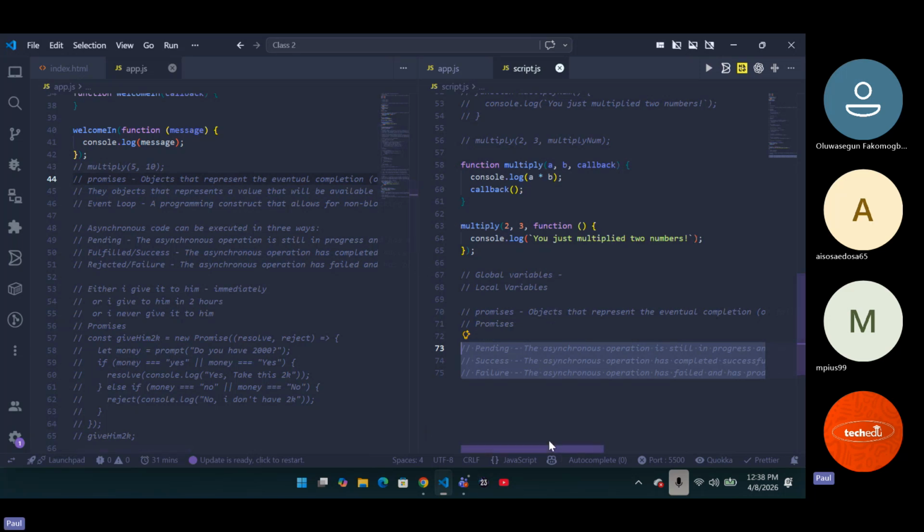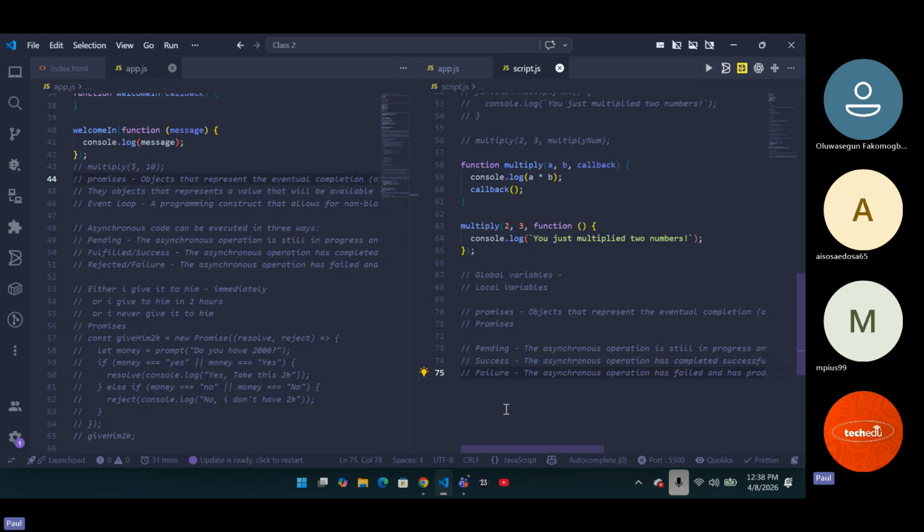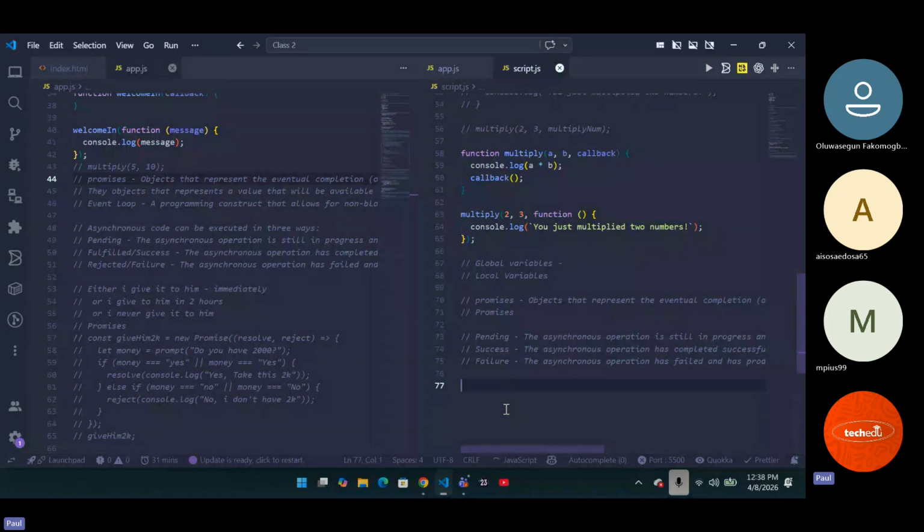Now, let's have an example. Let us put into practice this thing I just said, this 2K, 3K thing, and try to create something out of it. So how do you use your promise? Again, you have to understand two major things: success and failure. You have to create a particular operation when that thing eventually gives you success, or create another operation when that thing eventually gives you a failure. Do you get now? Those two things are very much important.